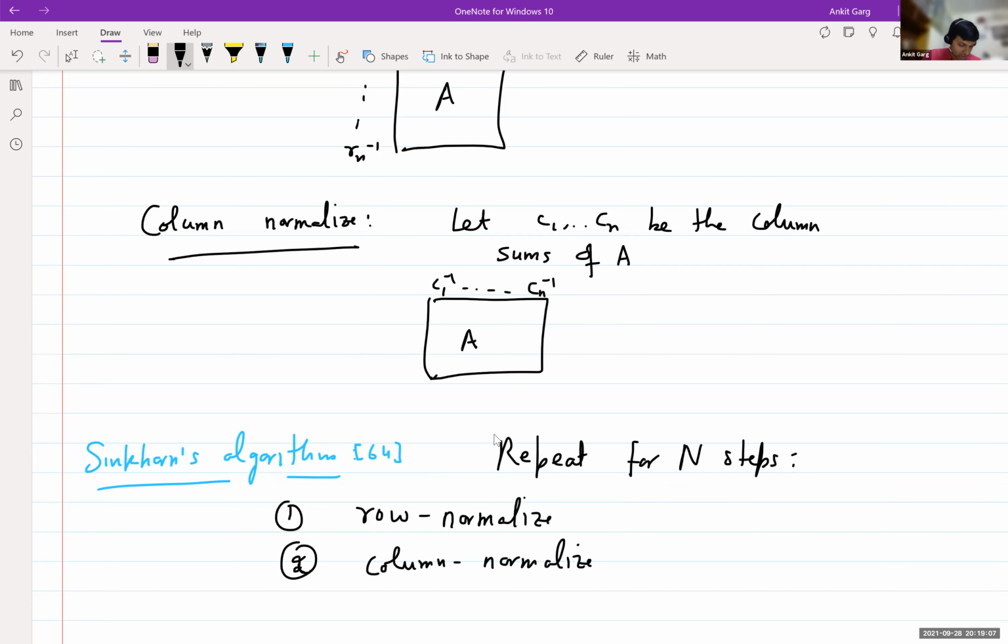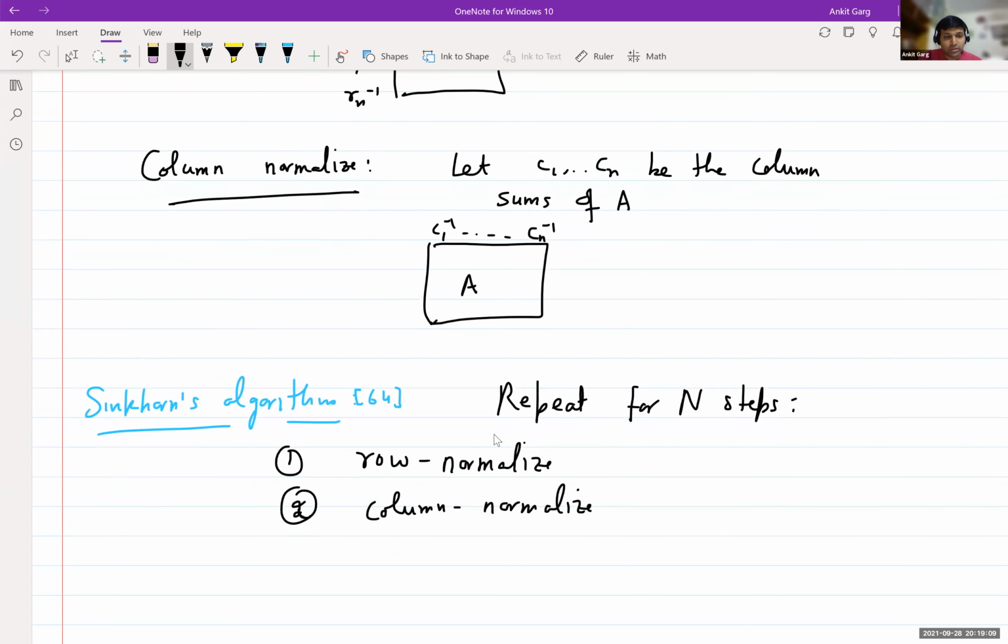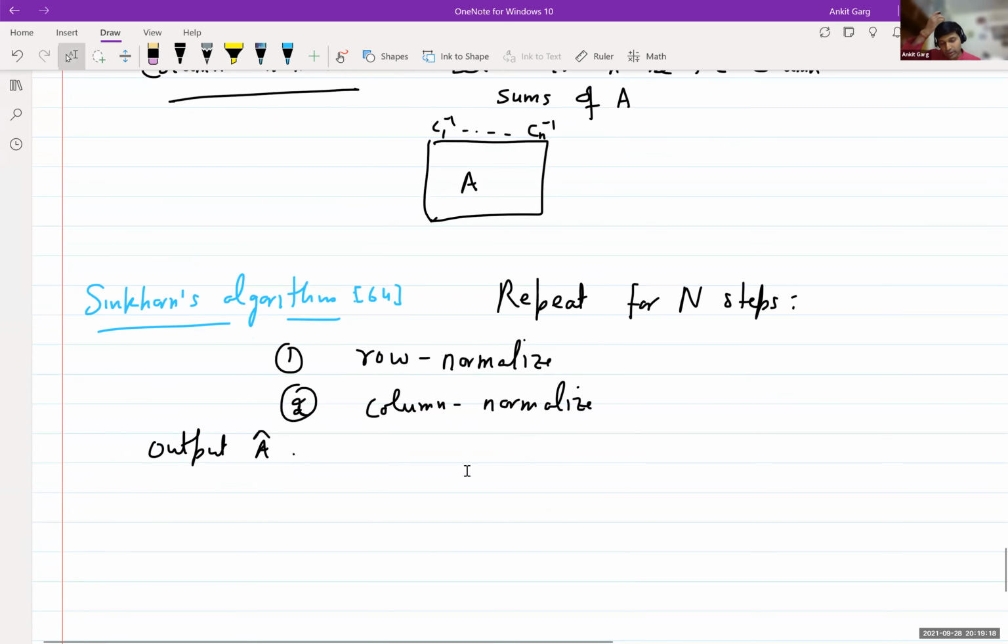In the end, you output some A hat, whatever you get.